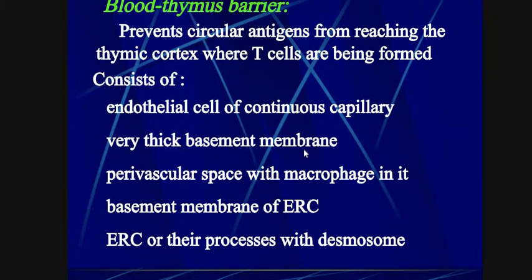Capillary walls are very thin, but the basement membrane, on which the endothelial cells settle, creates a layer. So the basement membrane is very thick in this region. There is a perivascular space with macrophages in it.